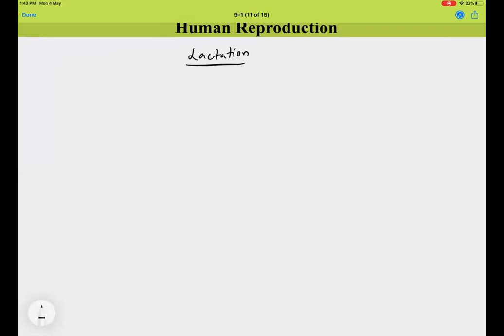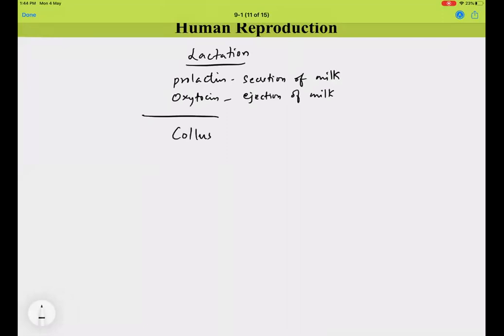There are two important hormones here. Prolactin is responsible for synthesis and secretion of milk in the alveoli, and oxytocin is responsible for ejection of milk from the mammary gland. The milk produced in the initial stages after delivery is called colostrum. Colostrum is rich in several antibodies, right?